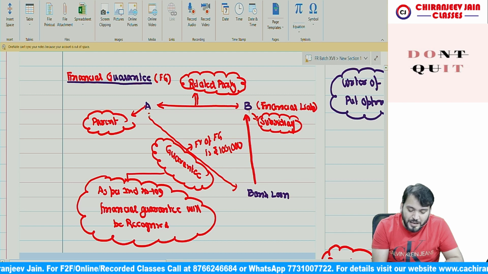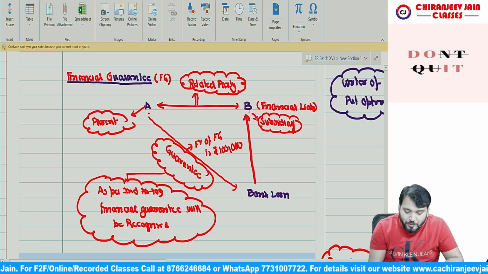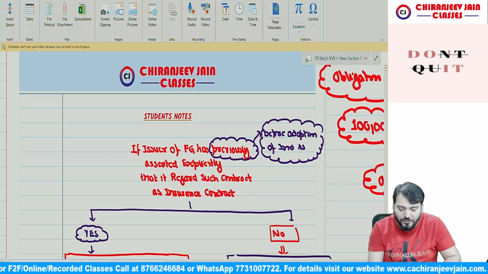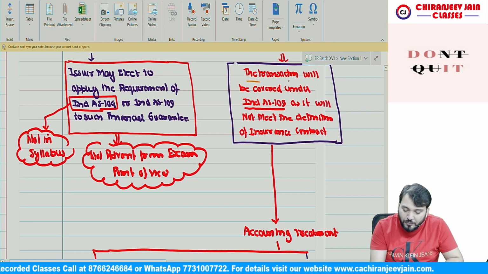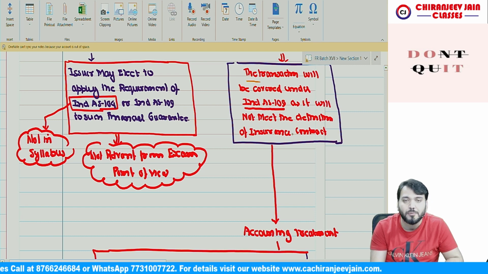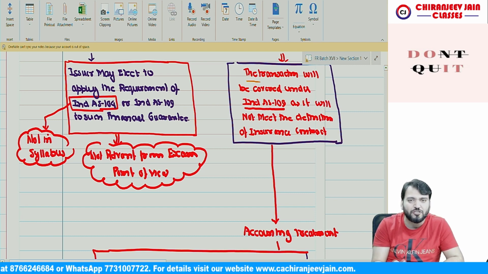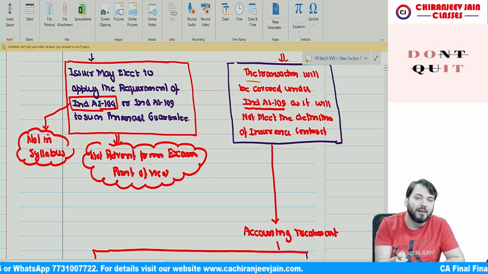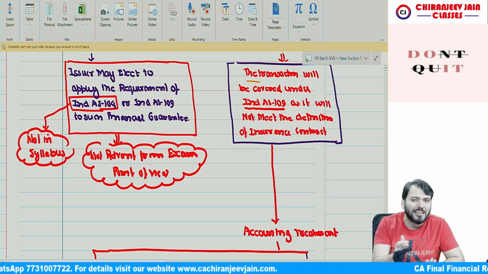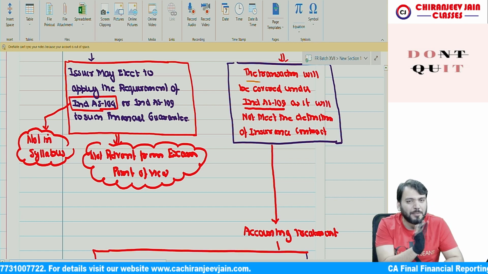So in the books of A Limited, a financial liability will be recognized at fair value. Correct? What is the concept? What does IND AS 109 say? This transaction will be covered under IND AS 109 as it will not meet the definition of an insurance contract. Normally, it will not meet the definition of an insurance contract. If it meets the definition of an insurance contract, then it will be covered under IND AS 104. IND AS 104 is not in our syllabus, so we do not discuss it.